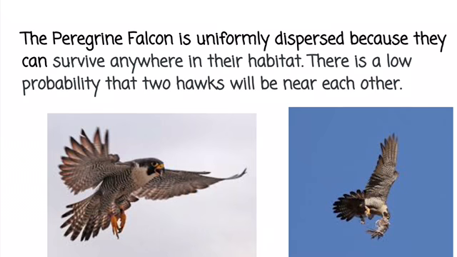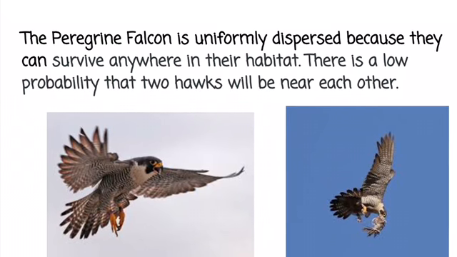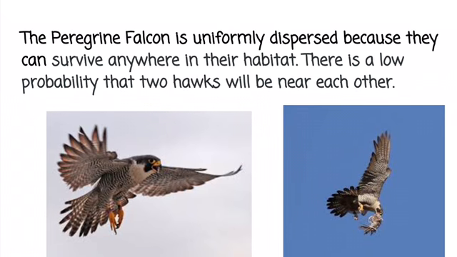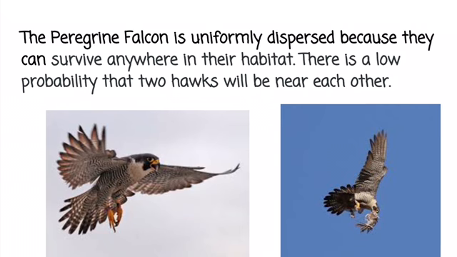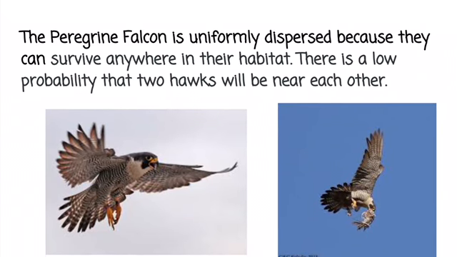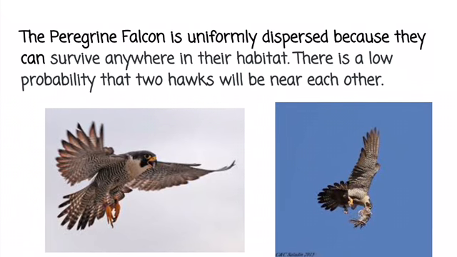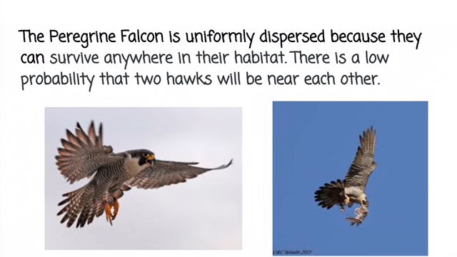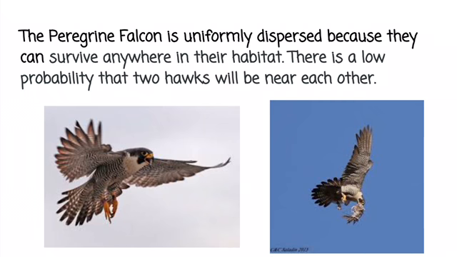The second form of dispersion is uniform dispersion, and the peregrine falcon is an example for this. They are high on the food web and don't have many predators, so therefore they can survive anywhere in their habitat. There is a low probability that if there is one hawk in a place that there will be another one nearby. They tend to be alone when they're hunting, and you can see both pictures have a single falcon, and in the right one it shows a falcon landing with its prey.